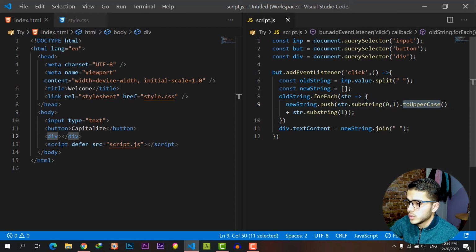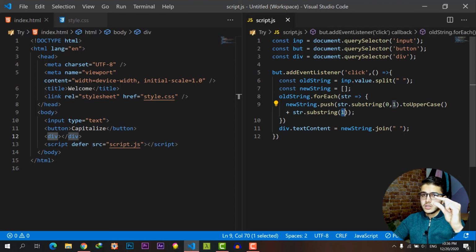So we want to convert the first character to uppercase, and then we add str.substring(1), from the first character to the rest of our string. So what this really does is put the first character, capitalize it, and then add the rest of the string. I hope you guys understand what I'm saying.